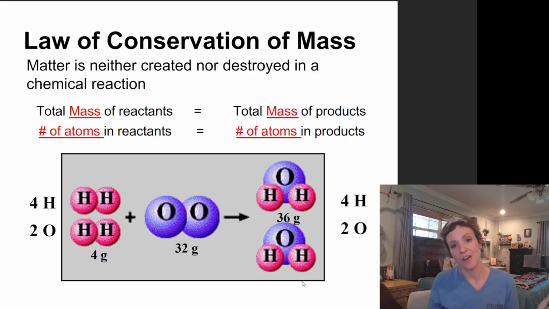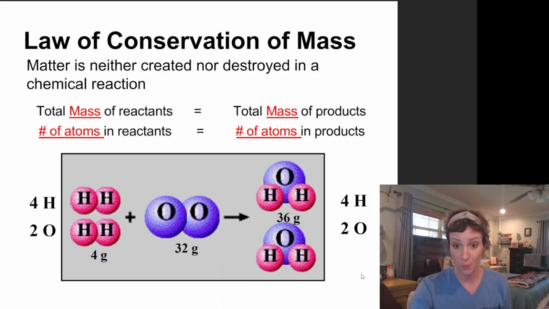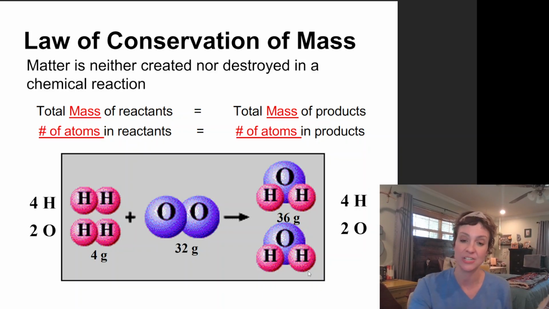Another way to think about the law of conservation of mass is that the total number of atoms in your reactants has to equal the number of atoms in your product side. So looking at this on my reactant side, I can count the H's, 1, 2, 3, 4. I have 4 hydrogens. And then I also have 2 oxygens. That means no matter how all those atoms are rearranged and what bonds are broken and what bonds are formed, I better still have 4 hydrogens and 2 oxygens on the product side. That is me also still conserving mass.